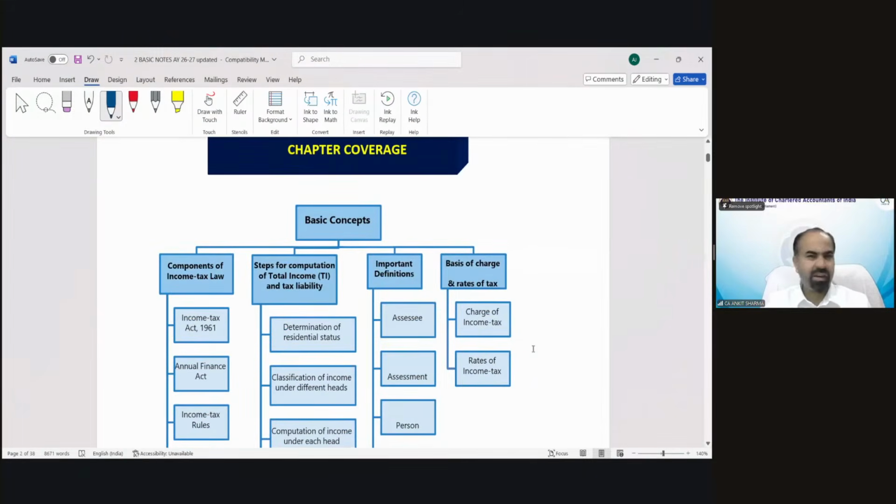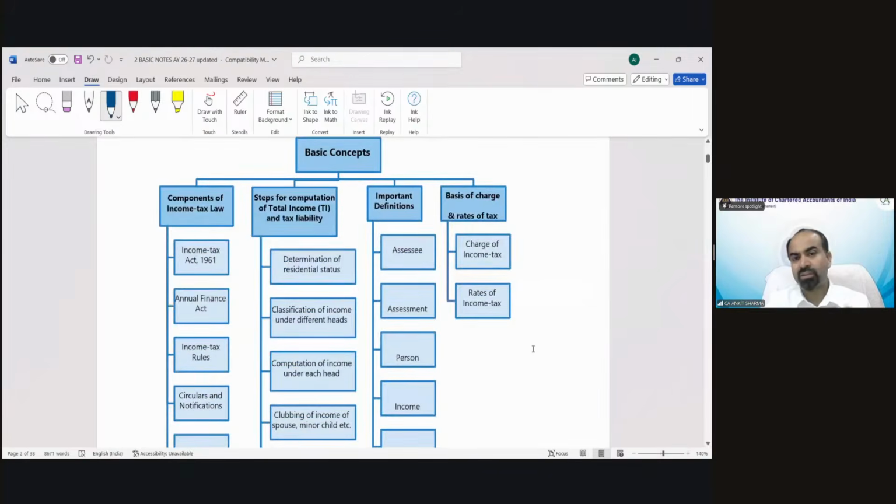Now, the chapter coverage: what we are going to discuss in this chapter. You can see we are going to discuss the introduction part, steps for computation of tax liability, the overview part, important definitions, rates of taxes, charges, and also agricultural income. All these topics we are going to discuss one by one. Okay.